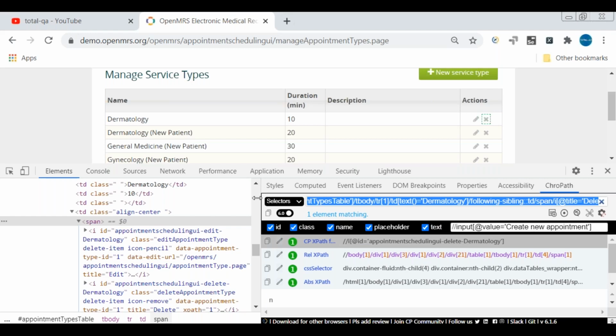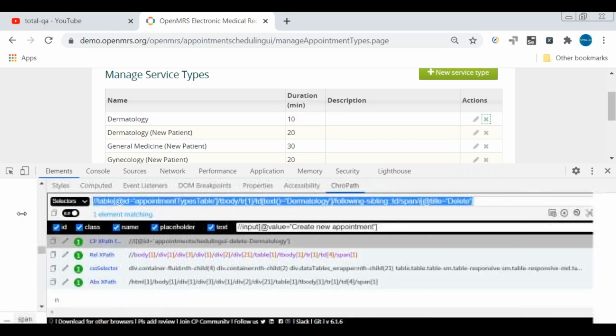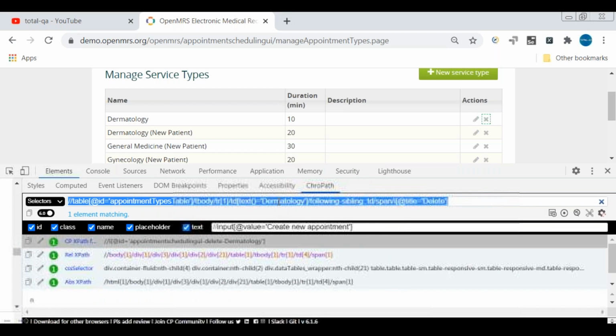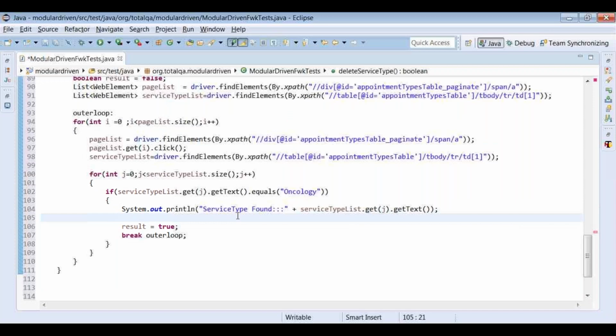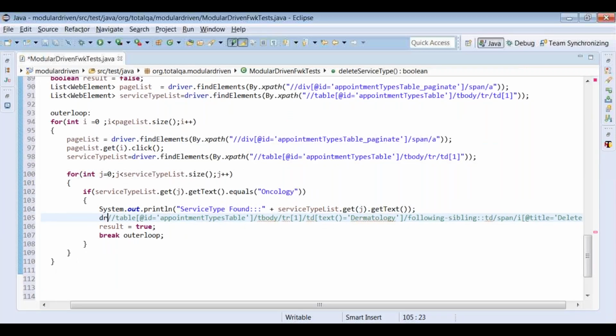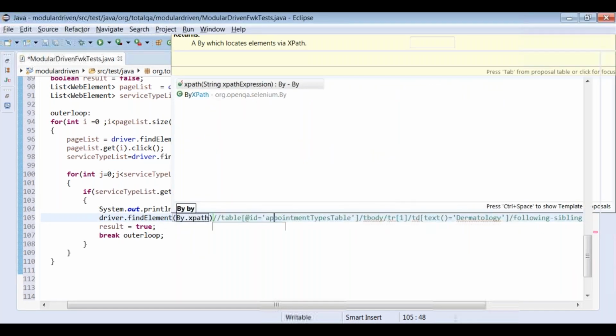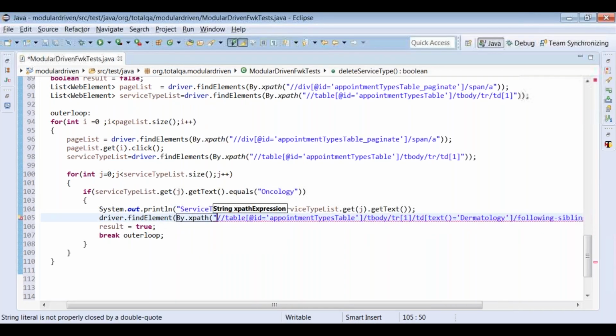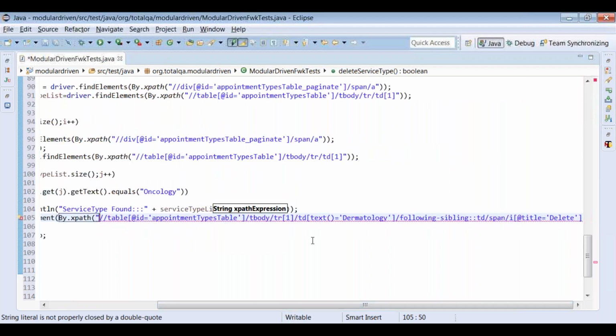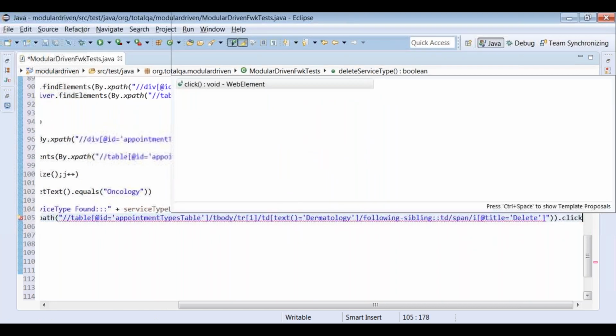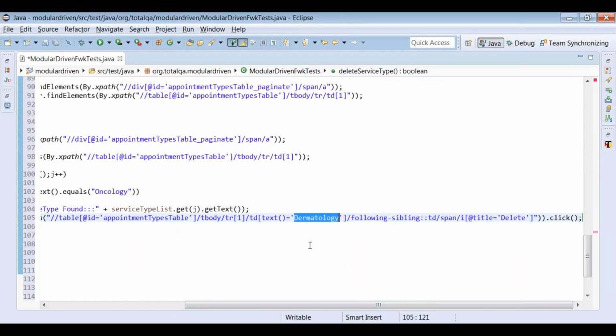This is the XPath which we are going to write to identify the particular service type in the table as per the requirement, and it will click on the delete icon here. Let me take this XPath here. I'll try to put this information. Let's mention the information, driver dot find element by dot XPath, then dot click.